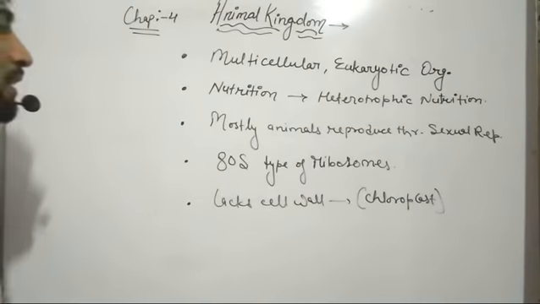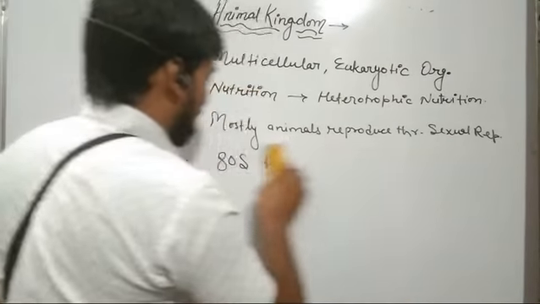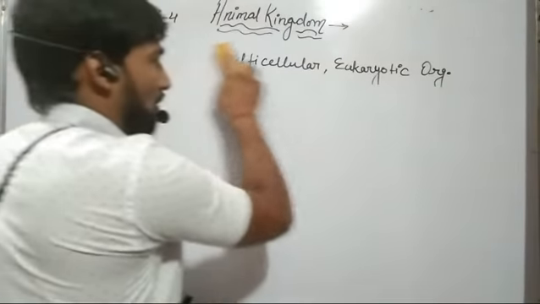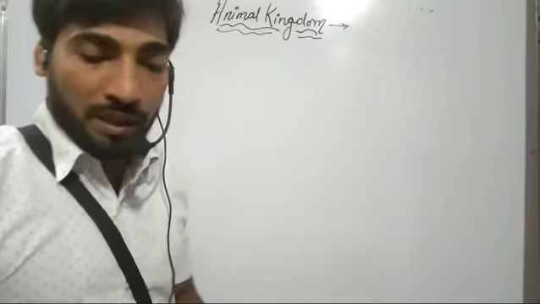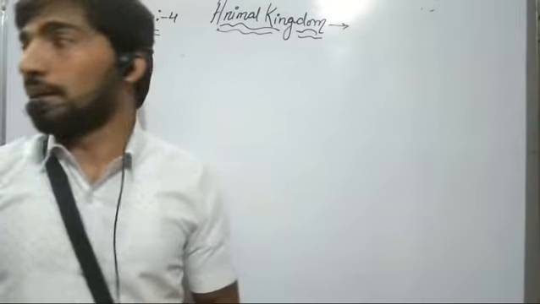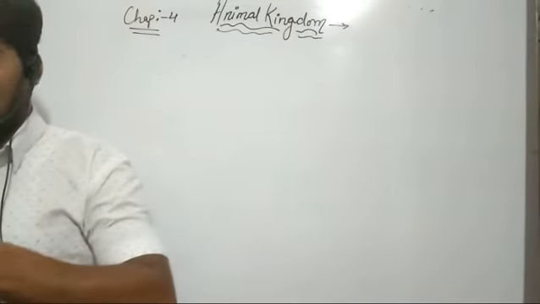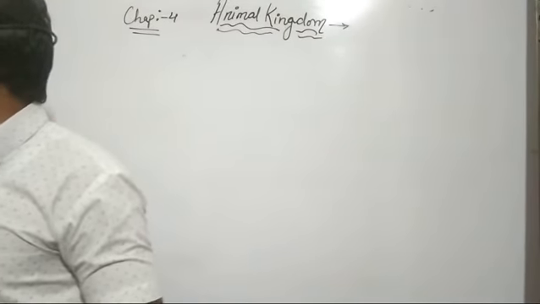Now we will discuss the different criteria, or the different basis, on which the animal kingdom has been divided into different sub-kingdoms. So the next is the basis of classification.